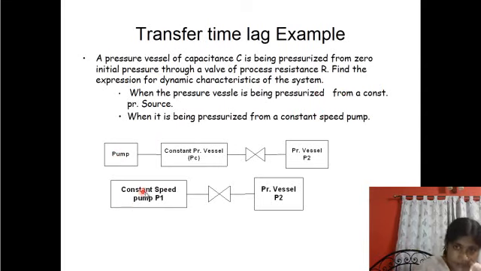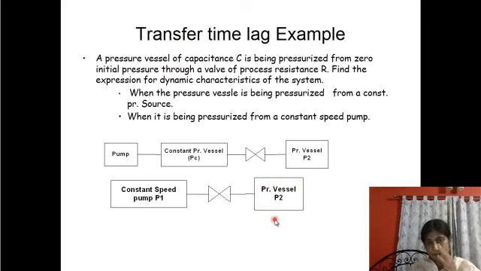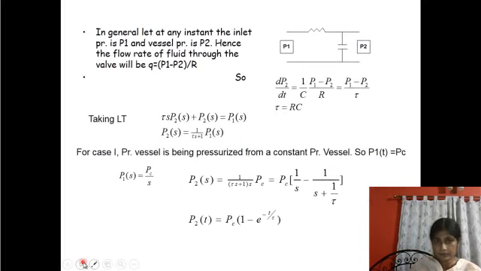When the pressure vessel is being pressurized, two cases are to be considered: when it is pressurized from a constant pressure source, and when it is pressurized from a constant speed pump. Whatever the pressurizing method, the pressure vessel is a container to be pressurized from zero initial pressure, having capacitance C, through the restrictor R, and that is common for both.